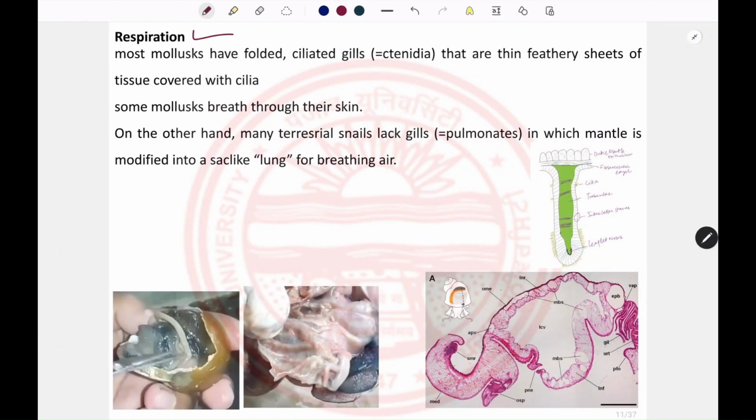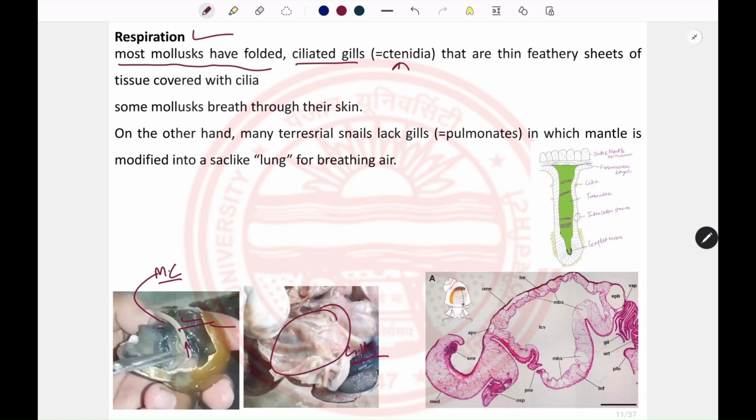Okay, so let's see the respiration. Most mollusks have folded and ciliated gills. Those gills are also known as the ctenidium. If we see a molluscan body, it contains a shell, a mantle, and a visceral mass. The mantle forms a fold, and between this fold and the visceral mass there is a mantle cavity. If we put a cut here and open the mantle cavity, we will see the gills of the organism.